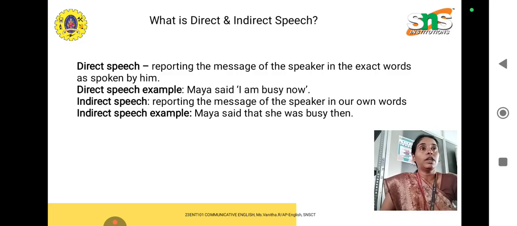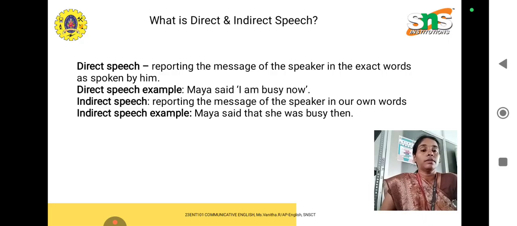So when it is in direct speech, we are supposed to put the actual spoken words in quotes, and the beginning letter inside the quotation should be a capital. Then the full stop, comma, exclamation or question mark is placed inside the closing inverted comma.